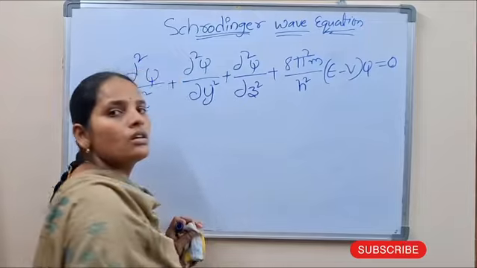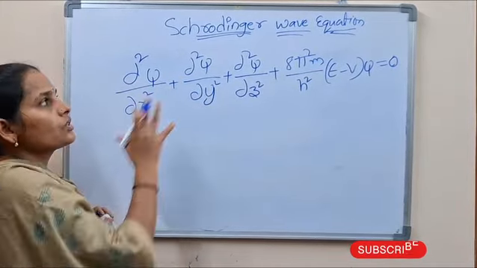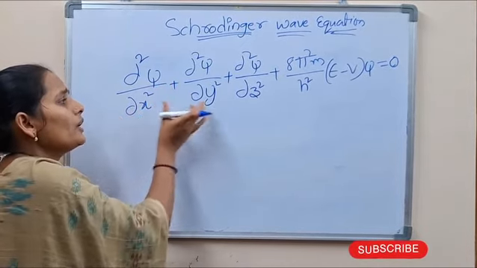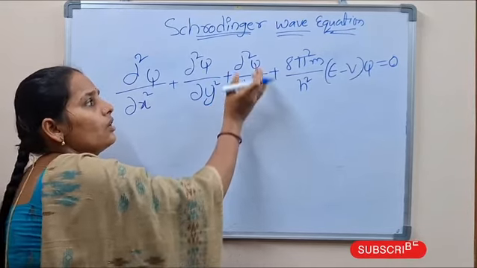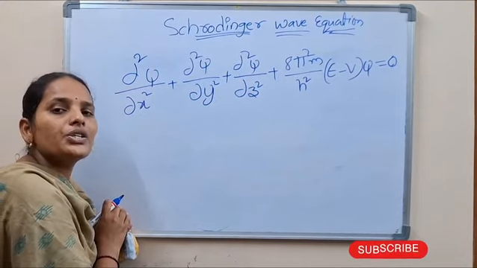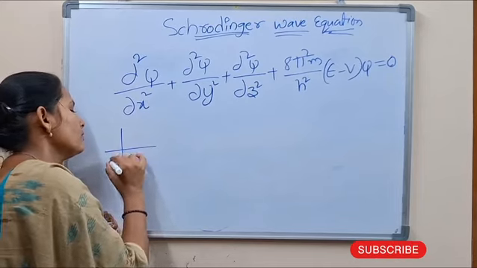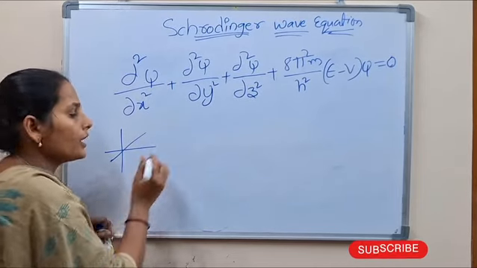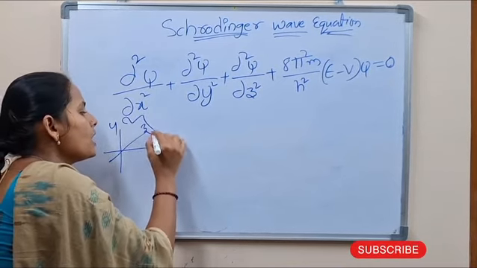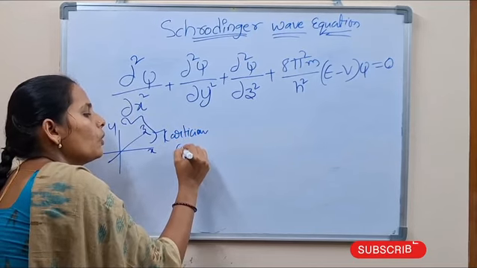Psi equal to 0. This is the main equation for the Schrodinger wave equation. What are dou square psi by dou x square, dou square psi by dou y square, dou square psi by dou z square? These are nothing but the Cartesian coefficients. If the electron is moving in the x, y and z directions, these are all called Cartesian coefficients.